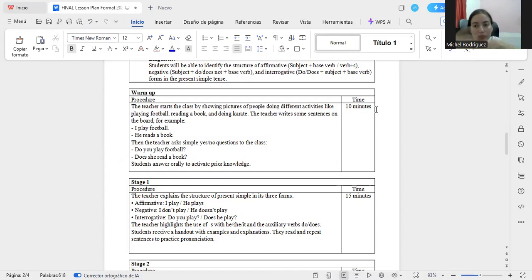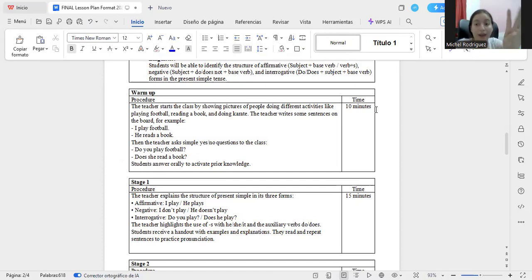So I'm going to explain more about that. The first thing is that I'm going to show the pictures, all the pictures that I'm going to work with in the class, and after that I am going to review the sentences on the board, play football, read a book.